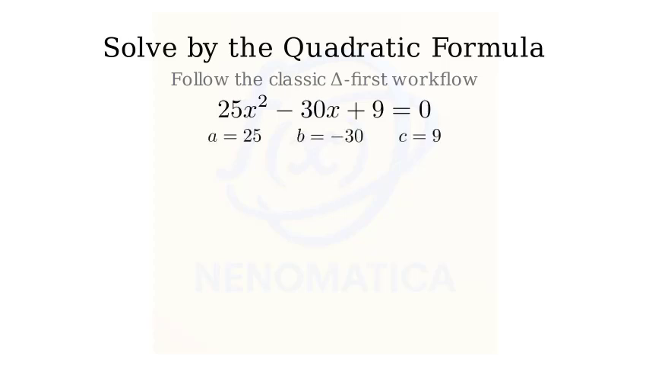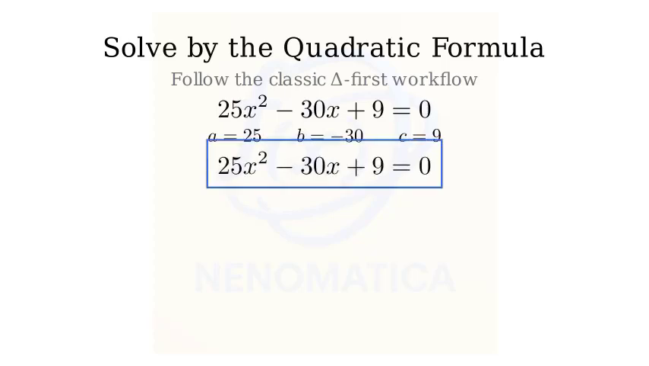First, identify the coefficients a, b, and c. Here, a equals 25, b equals negative 30, and c equals 9. We'll box each value right under the equation. Step 1, write the discriminant. Delta equals b squared minus 4ac.